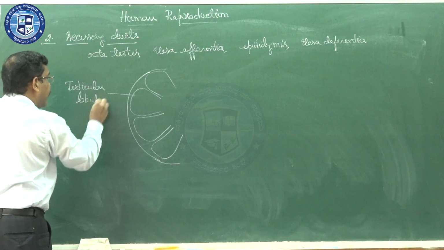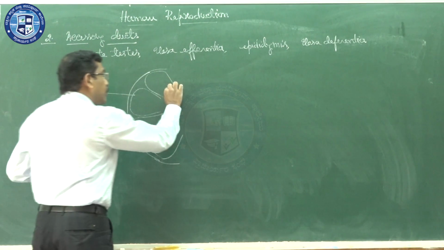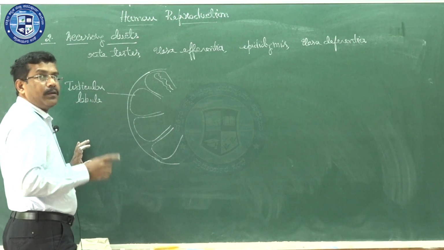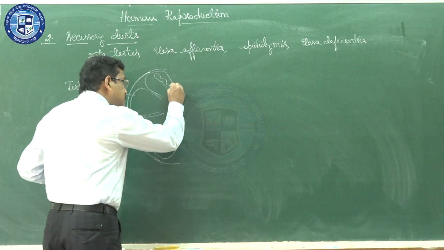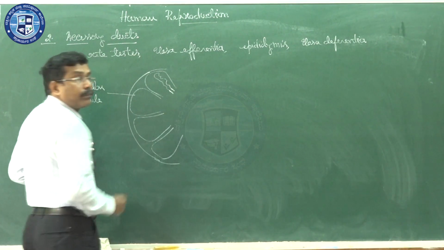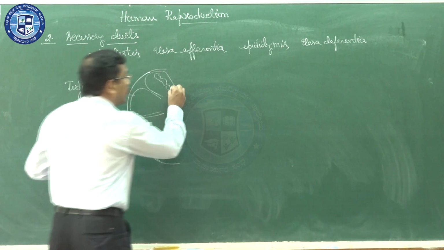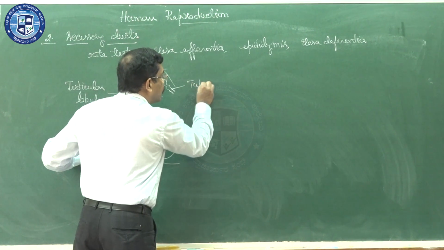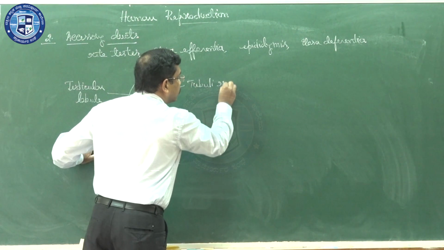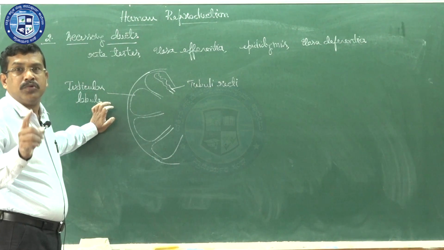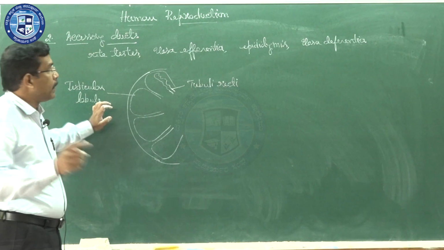Testicular lobule will be there. Now inside the testicular lobule, there is a highly coiled structure called the seminiferous tubule. Not one, one to three will be there. These are the ends of a seminiferous tubule. These ends of a seminiferous tubule, we are going to call tubuli recti.